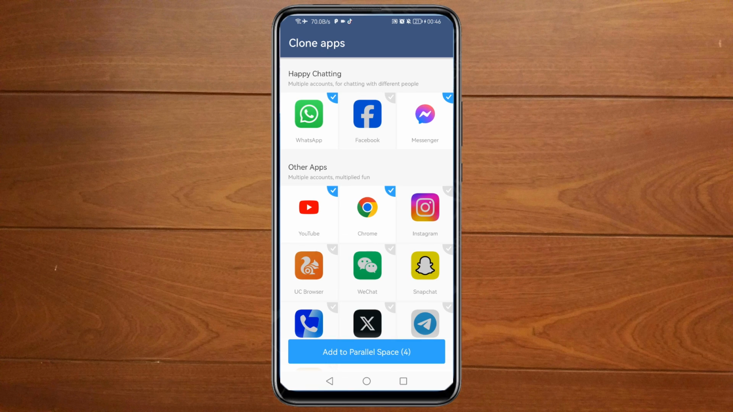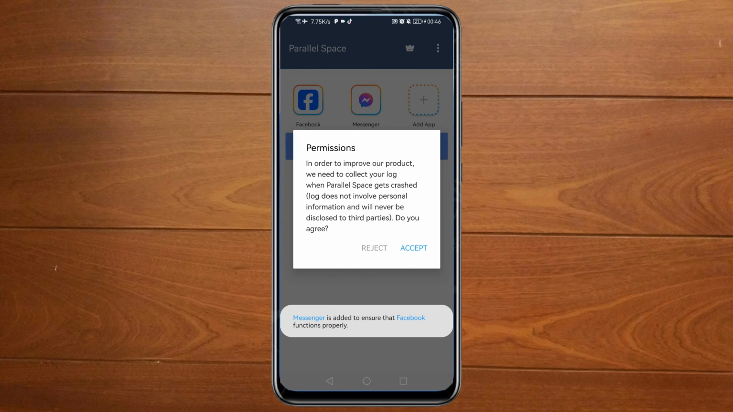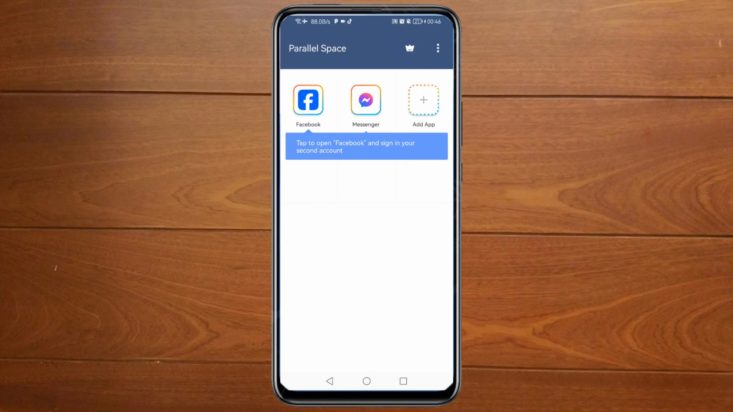So you will need to select Facebook. As you can see, WhatsApp has been selected, Messenger, or you can unselect them and only select Facebook. Then click on add to Parallel Space. Then accept. So as you can see, we have Facebook there and also Messenger. So you can use this app from here. In order to use this app, you need to open this Parallel Space and use it from here.